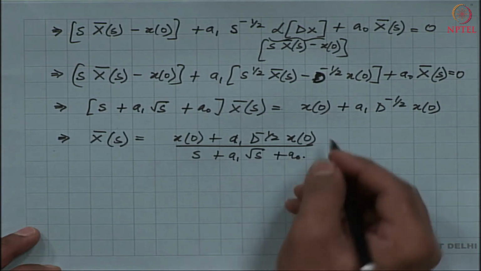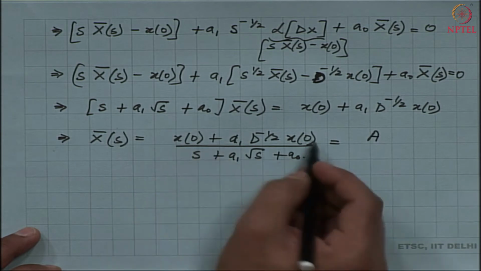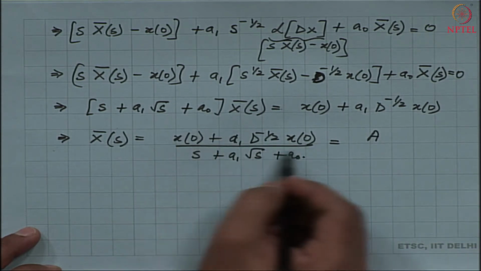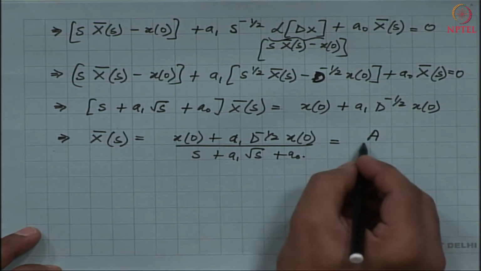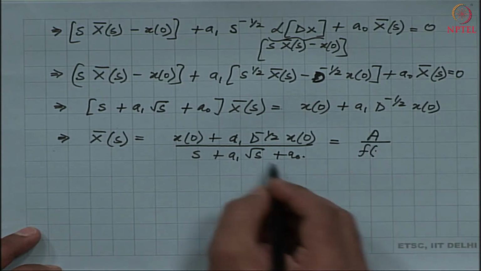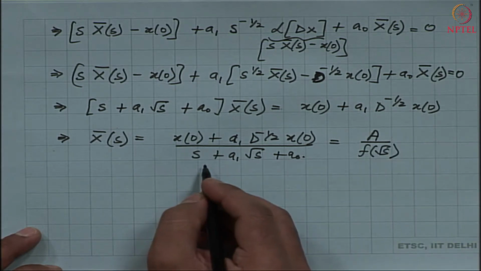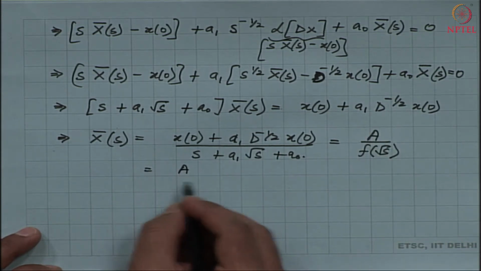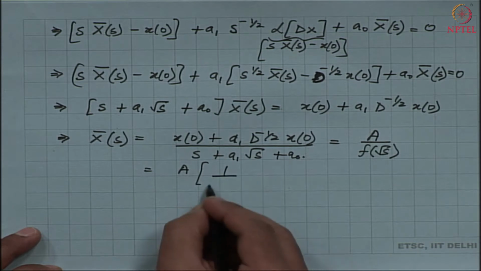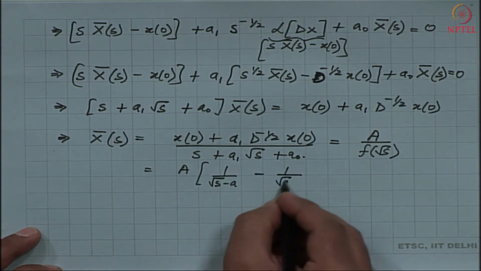Now, notice, let me call the numerator as A. Why? Because notice that the numerator is just a constant, the denominator is purely a function of s. Let me call this as f of, so it is a function of square root s. So, f of s. Okay. So, then let me rewrite this expression as follows. So, this is A times 1 by square root s minus a minus square root s minus b.